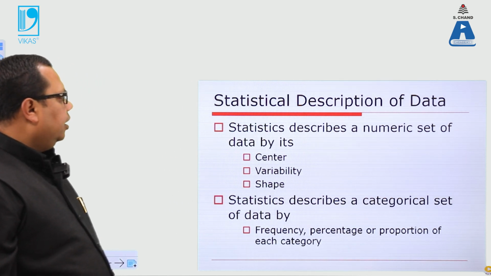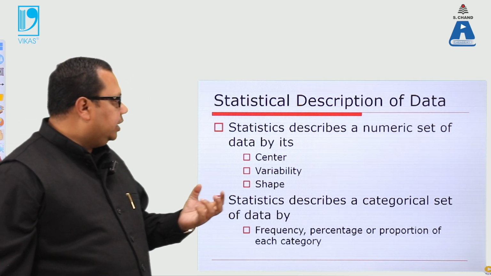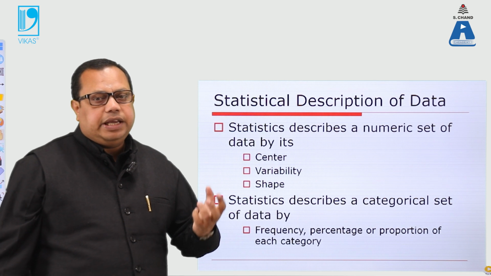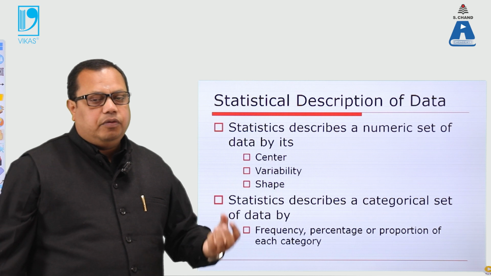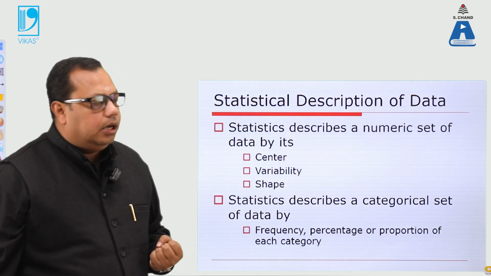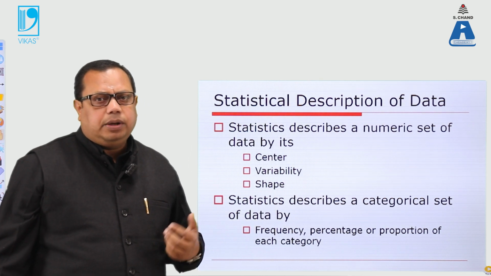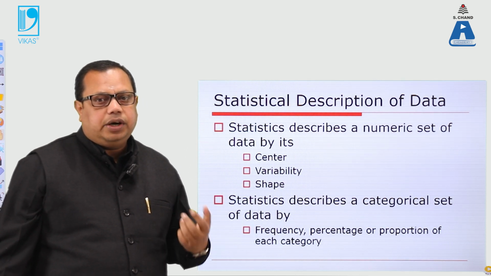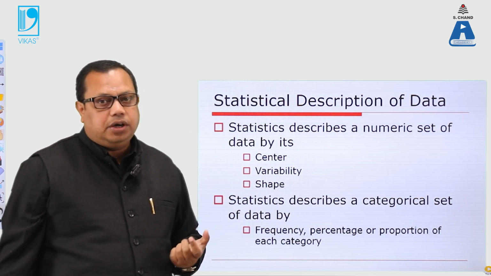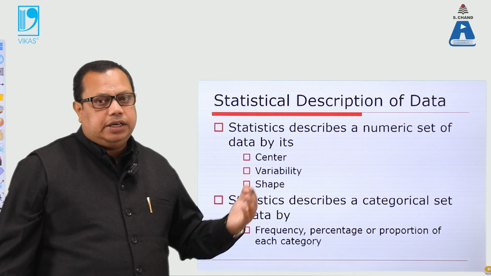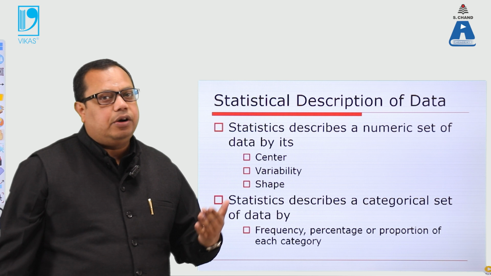Numeric set of data, what is the center and the shape? The numeric set of data is about making a center, in the sense that we make a particular variable from where we make the calculation. Let's take a very small example. When we go to the bank, the one thing that the bank generally knows is the account number. If we give our account number, then all the data can be opened. If we give our date of birth, address, name, we cannot open it.